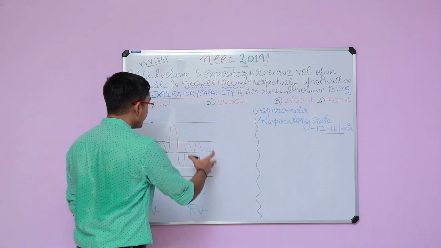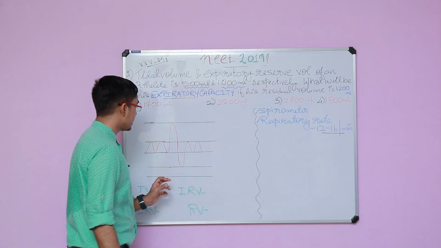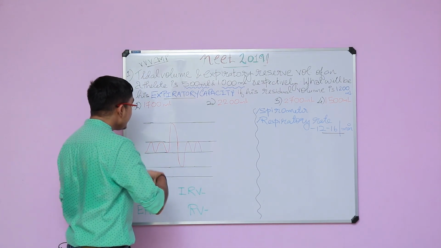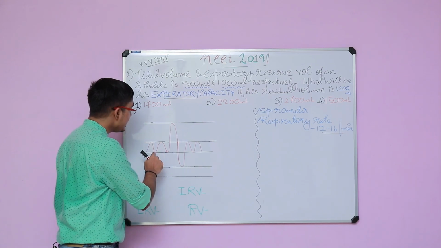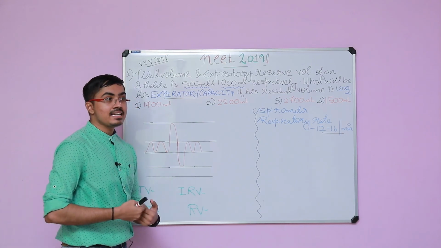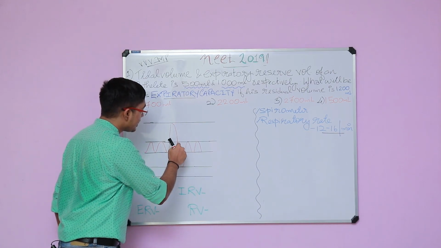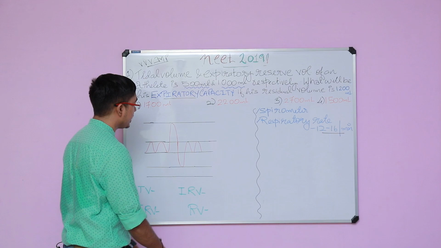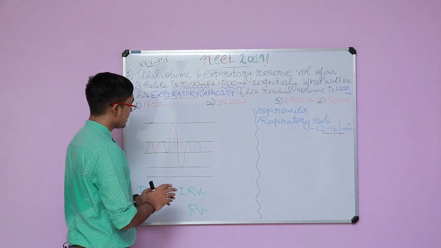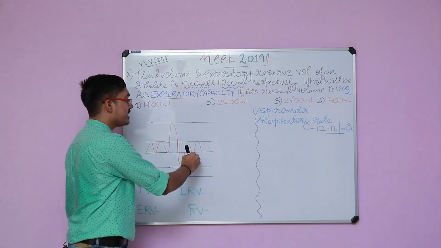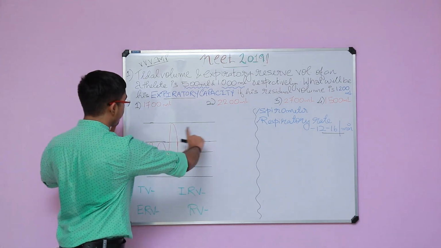Now, this is how you measure the volume. You ask the person to breathe normally. So he has breathed normally over here. Then he takes a forceful inspiration. That is why the graph goes up. And then he expires normally, and then he continues expiring as much as is possible for him. And then again he continues the normal respiration. So I hope this graph is clear to you now.